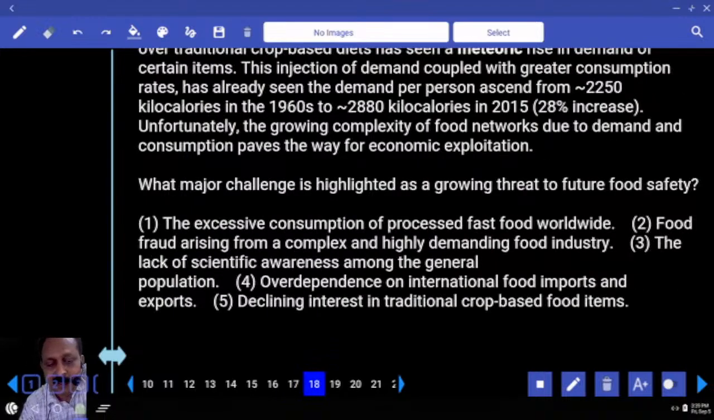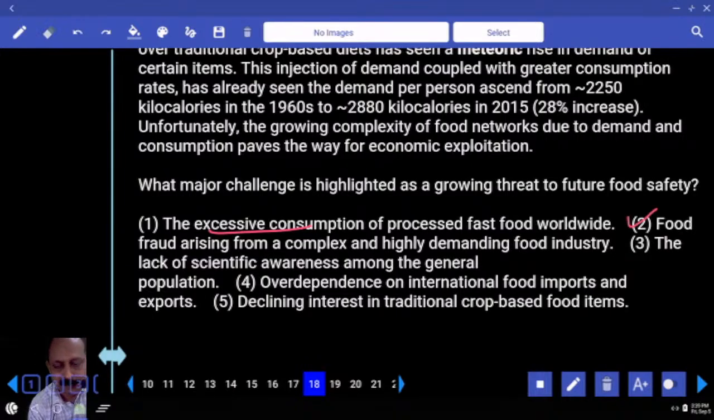What major challenge is highlighted as a growing threat to future food safety? What is the problem here? Is it excessive consumption? No. Food fraud arising from a complex and highly demanding food industry? Talks about the same thing. So what is the answer here?